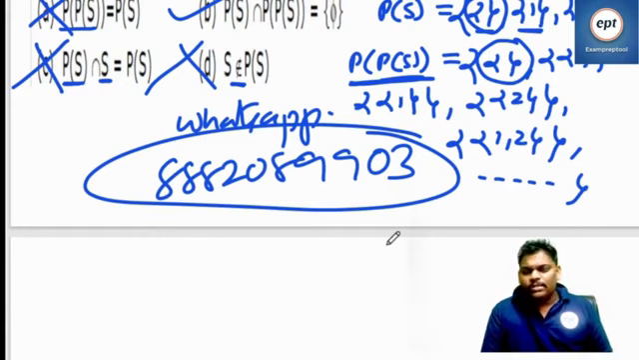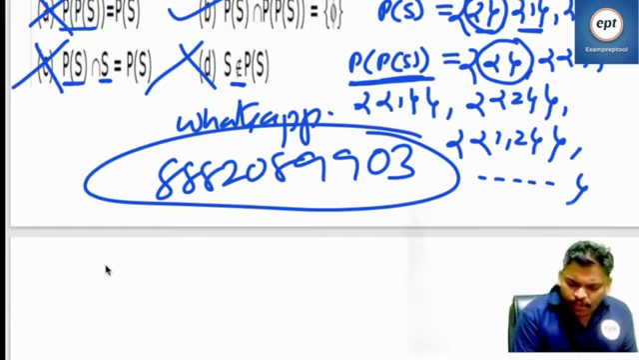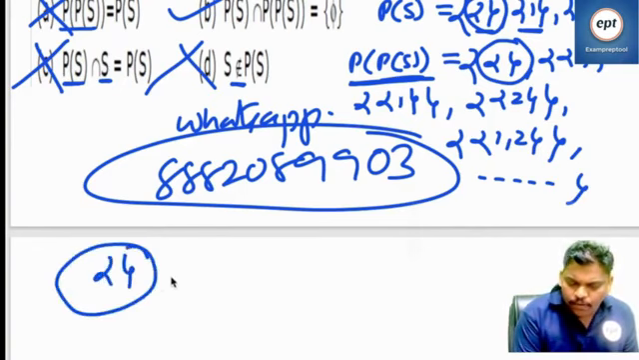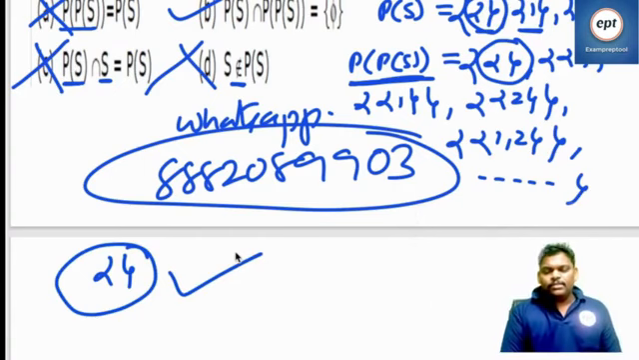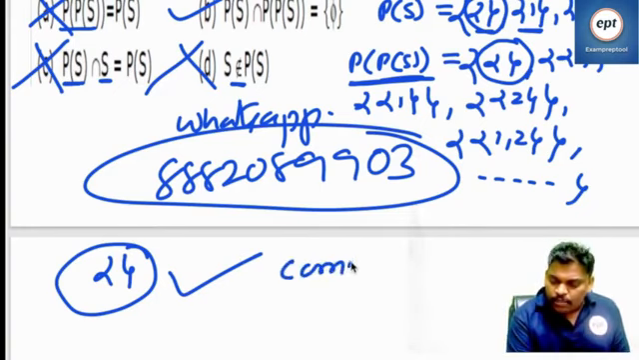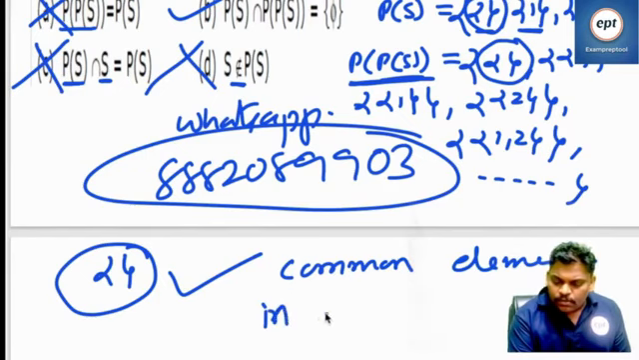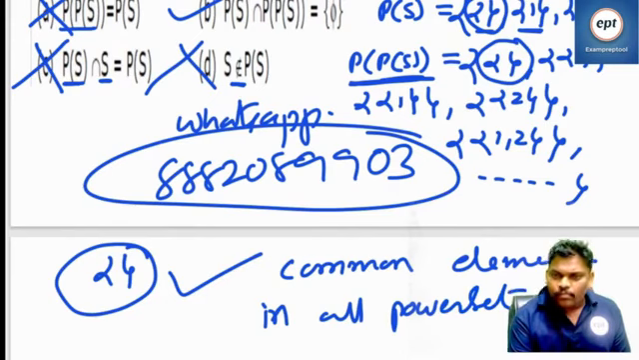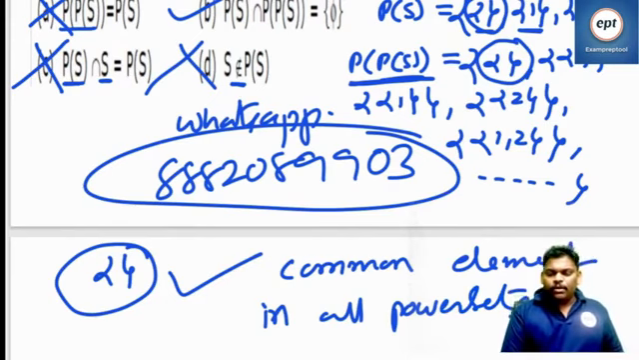In all power sets, what is the common element? In all power sets, the common element is this. I am not saying that in every set there is a common element. I am saying in every power set it is a common element. It is a common element in all power sets.